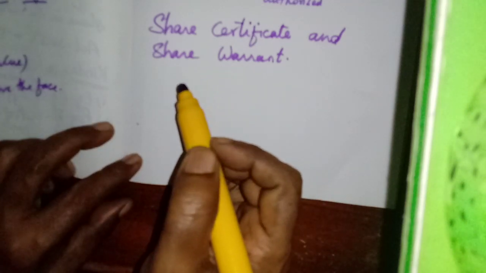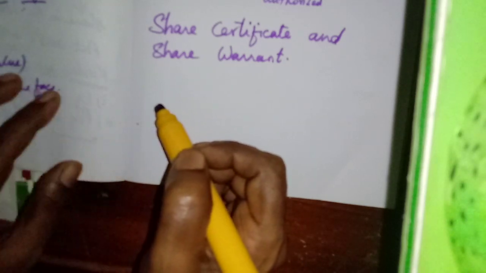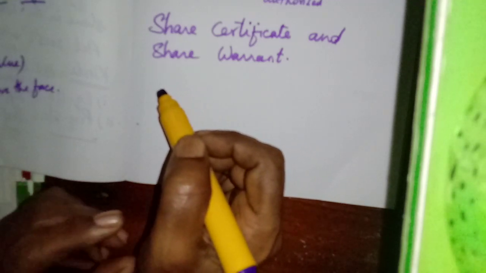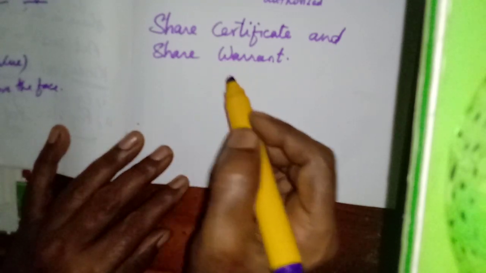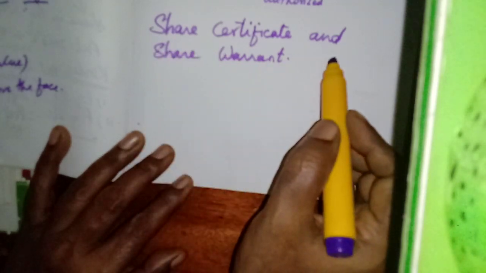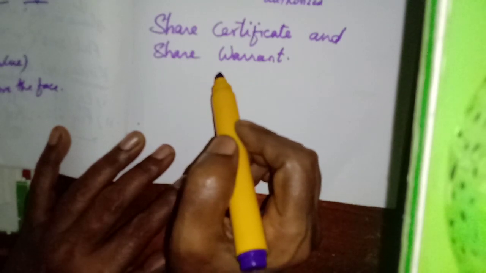Very good. Shall we come back to our lesson, the Companies Act? In the last class we studied the kinds of preferences, when shares can be issued at a discount, and many kinds of shares, including the preference shares. Now let us learn share certificate and share warrant.